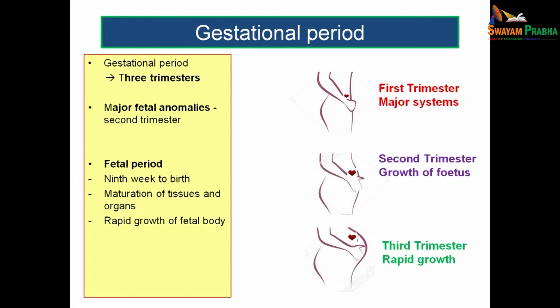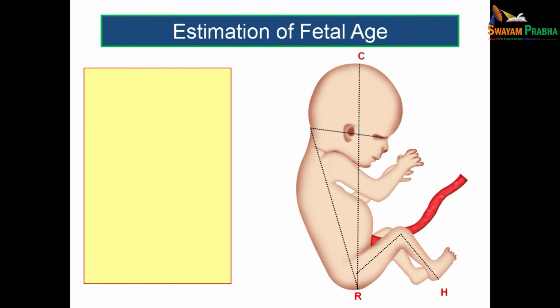We call the fetal period from the 9th week till birth. In this period, we have maturation of tissues and organs followed by rapid growth of the fetal body.